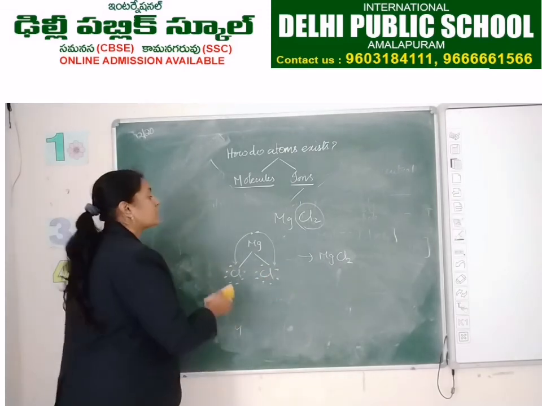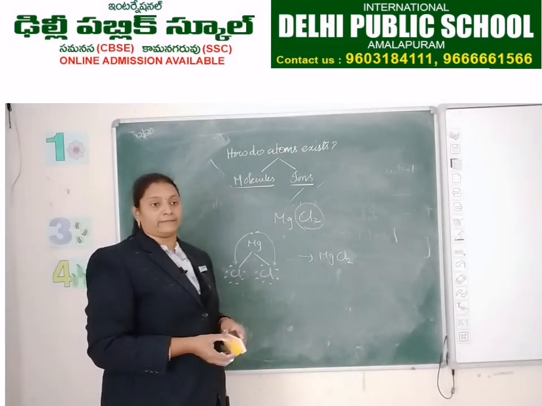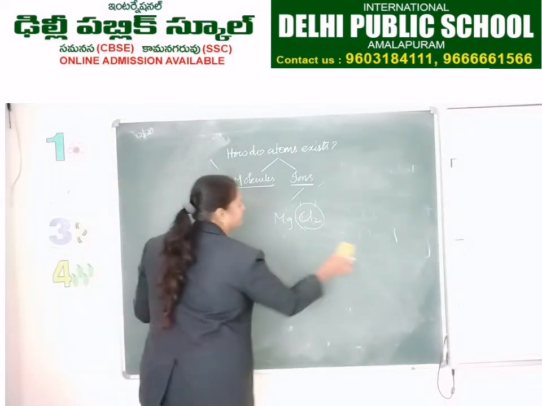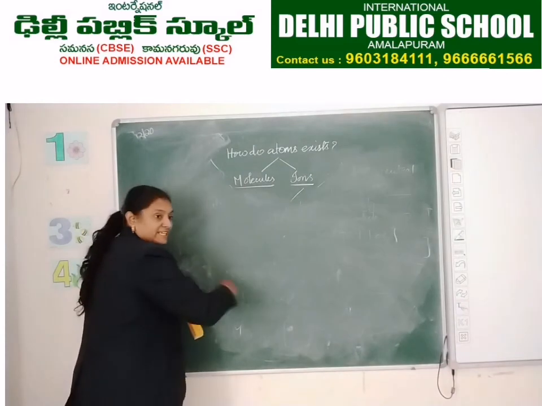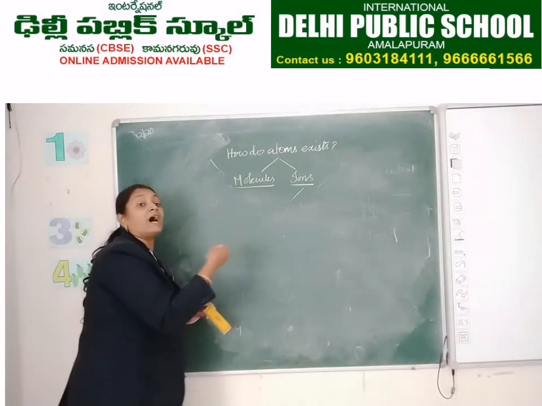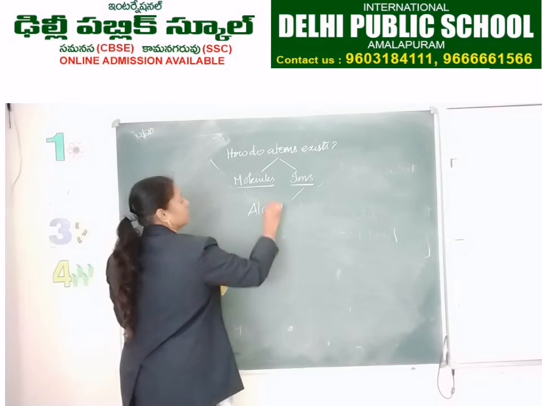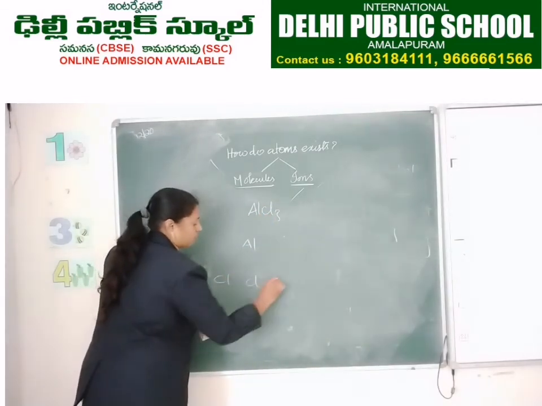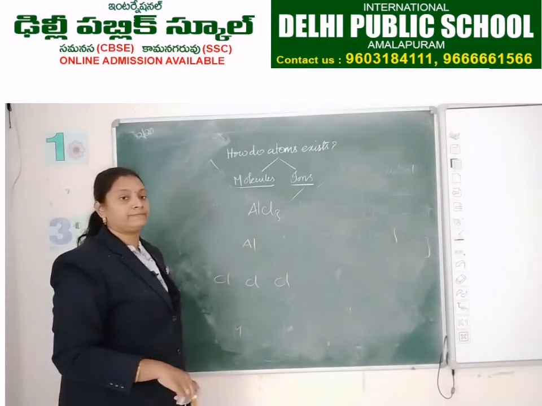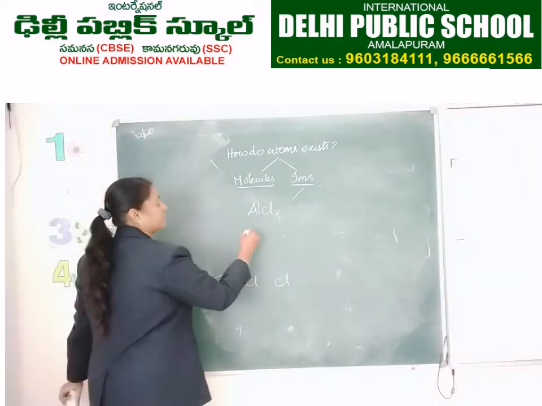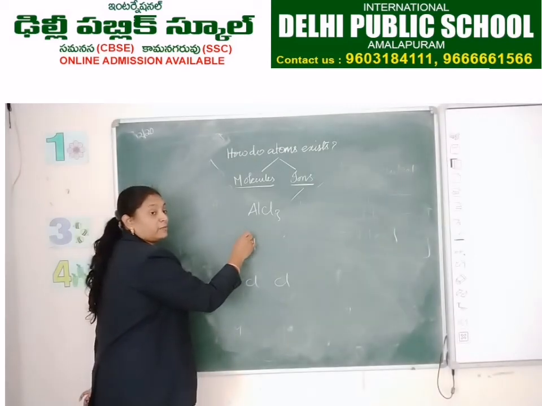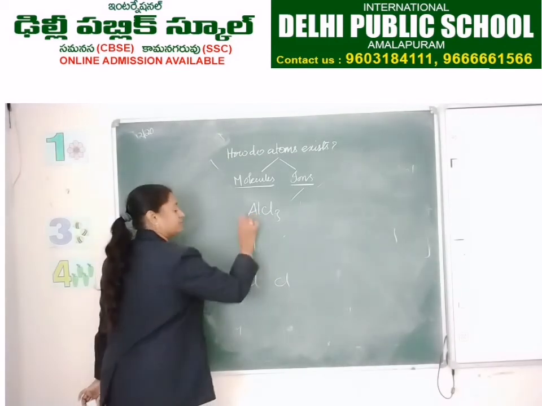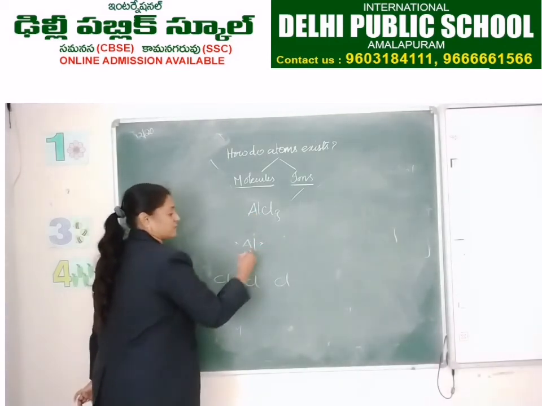Clear? So let us do it for aluminum chloride. What is the formula for aluminum chloride? AlCl3. As I showed just now, in that way show me aluminum chloride. Show the formation. How many electrons are there in the outermost shell for aluminum? 3. 1, 2, 3. I am writing in this way.